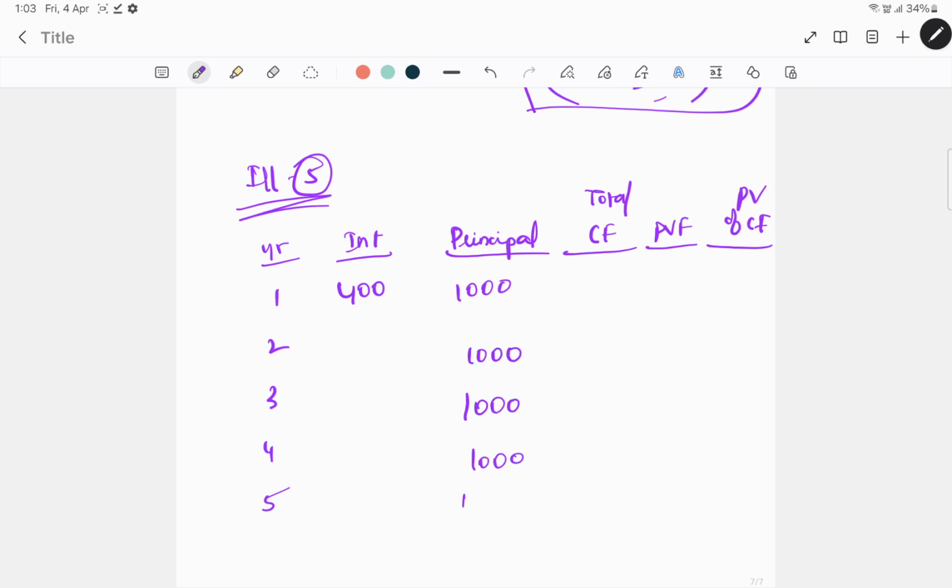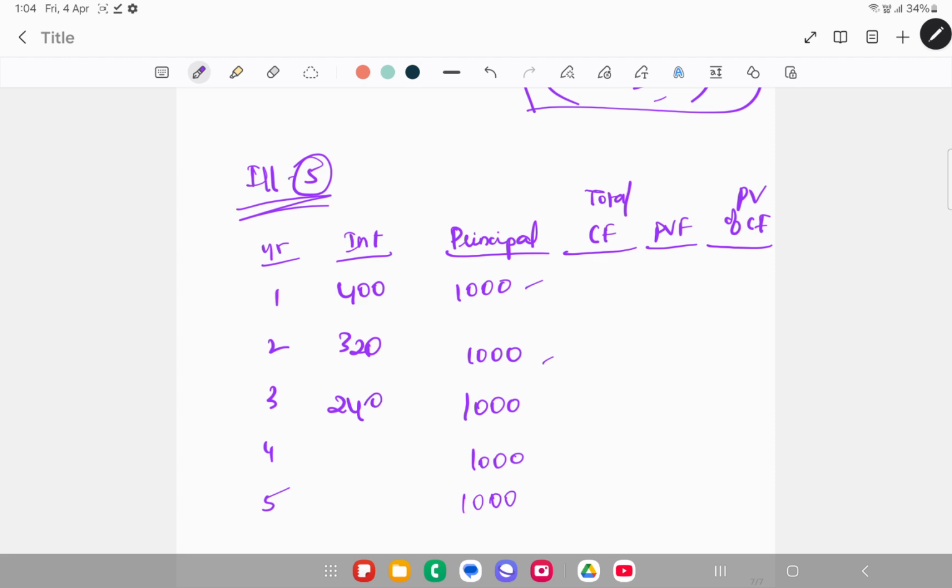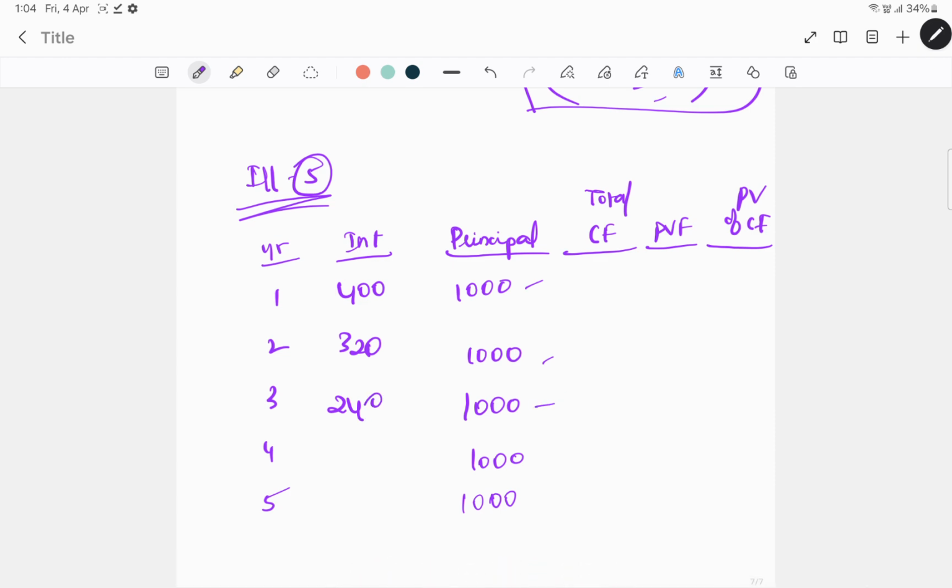For the second year, you will have to be calculating your interest not on 5,000. Over here, in the second year, you have to calculate the interest on 4,000. 4,000 at how much percentage? 8%. So that will give you 320. And for the third year, already 2,000 would have been redeemed. So therefore, it will be calculating 3,000 at 8%. So it will be 240. For the fourth year, already 3,000 would have been amortized. So in this case, would be repaid. Have been repaid, right? So now it will be 2,000 into 8%, that will be 160. And for the last year, it will be 1,000 into 8%, and that will be 80.